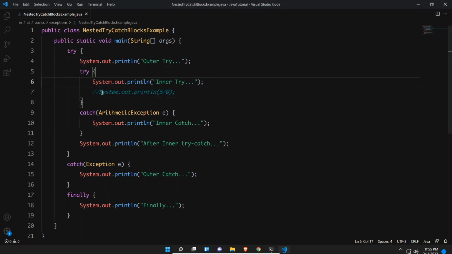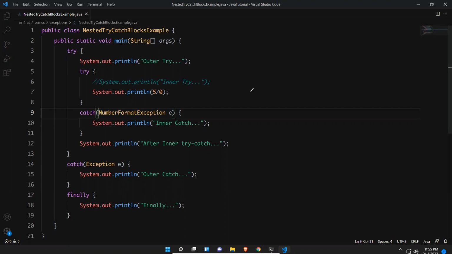So now what I'll do, let it be like this, the same thing, but here an arithmetic exception happened, but there is no arithmetic exception catch block, the corresponding catch block is not available. So I'm using NumberFormatException. Okay, so NumberFormatException. If it is NumberFormatException, what will it do? We'll see how it will be.